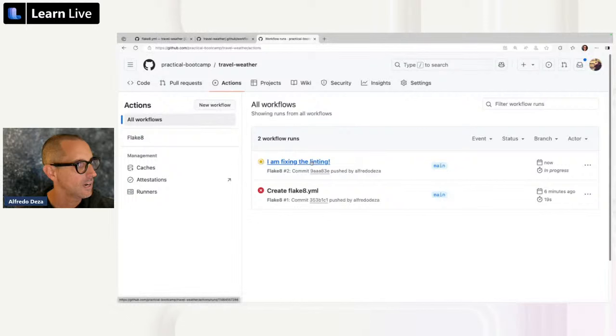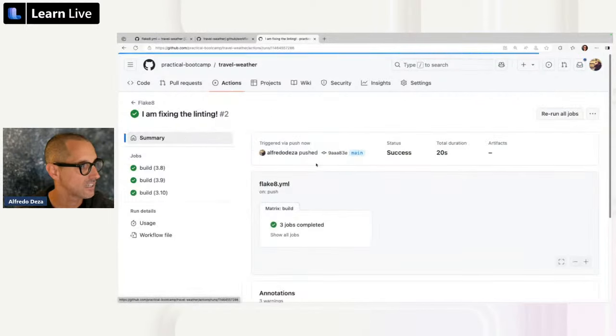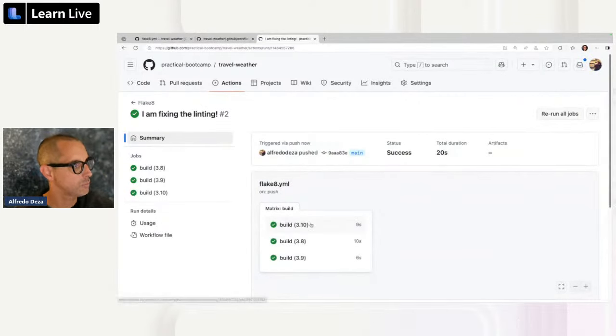Okay, great. Will this pass? What do you think? If I click here, let's take a look. Oh, 3 jobs completed, all green checks. We have automation. Now, this first pass at what we just had looks kind of okay. I think I kind of like it. It tells me that my code is doing kind of okay.